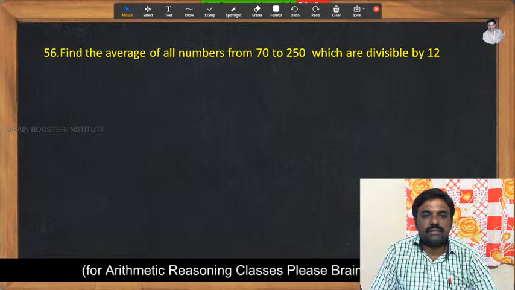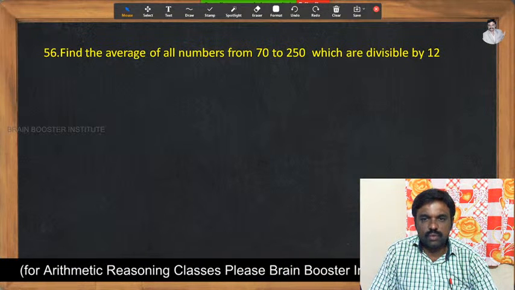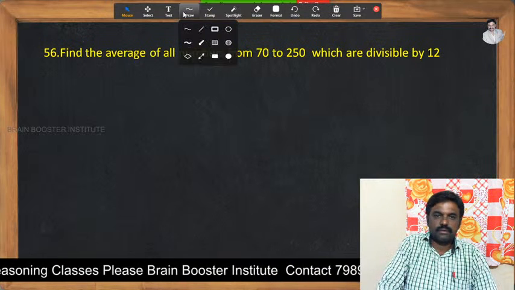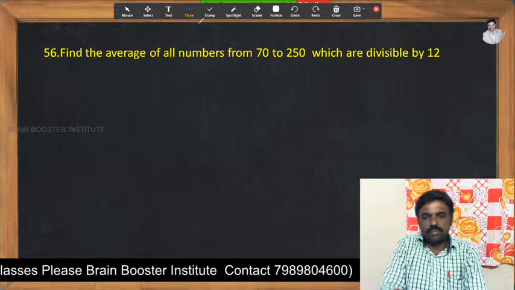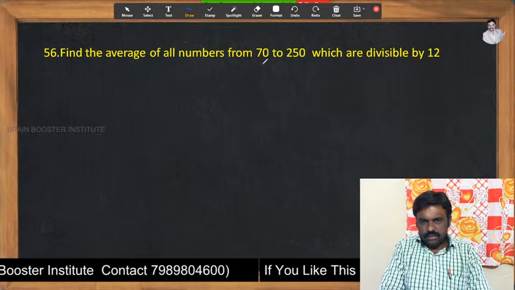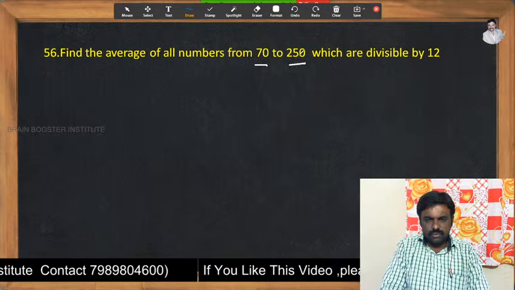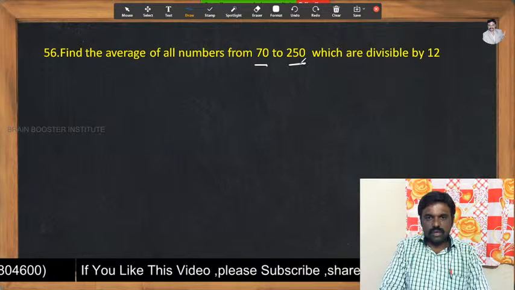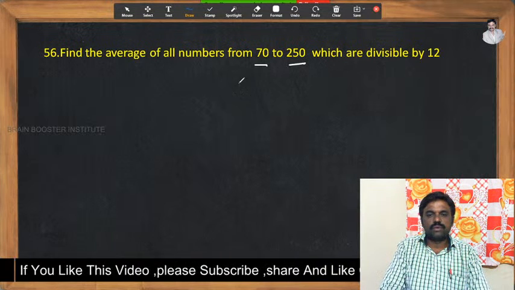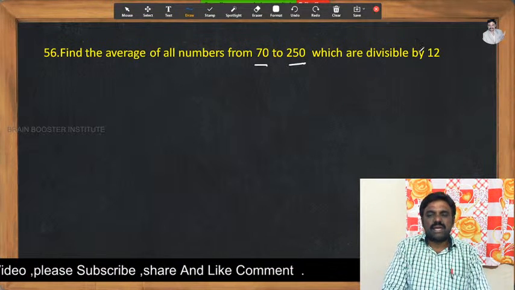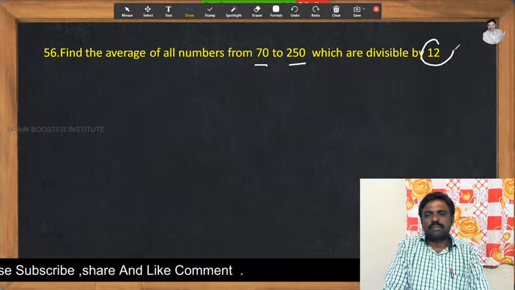Find the average of all numbers from 70 to 250 which are divisible by 12. Very simple, my dear friends. First, we need to pick out the numbers which are divisible by 12.